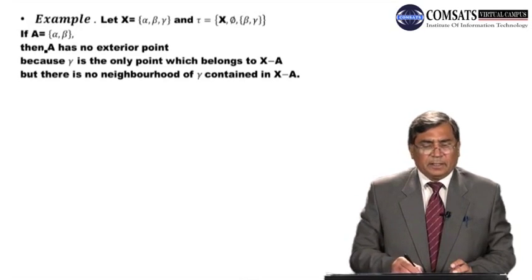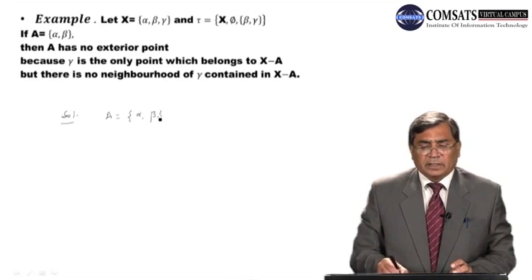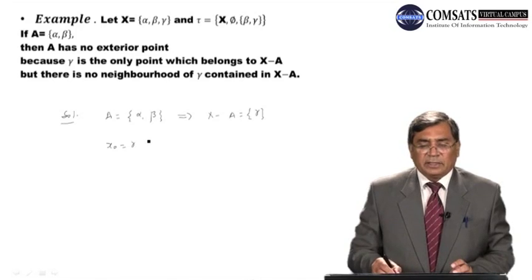Given A equal to alpha, beta, which has two elements, X minus A will be equal to gamma. So we fix x naught equal to gamma, and we check whether this gamma is an exterior point of A or not.